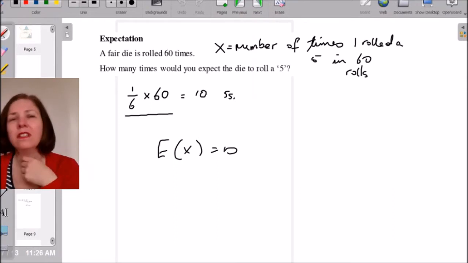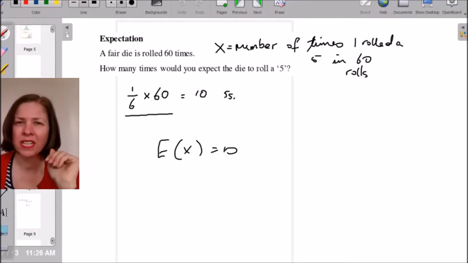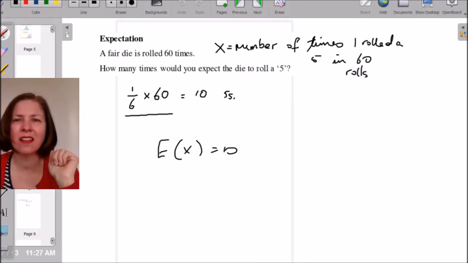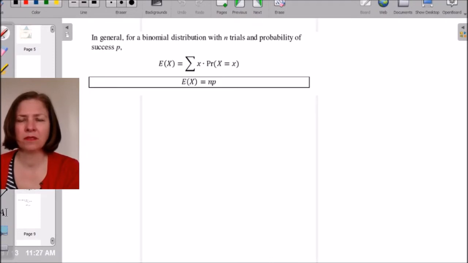Now we know that the probability of that actually happening is less than a half, but it's still going to be the most likely outcome, right? So what we're looking for is the most likely outcome, and the most likely outcome is that I get 10 5s in my 60 rolls. So the notation there is E of X, capital E, and in brackets my capital X, is going to be 10, because I'm expecting X to be 10.